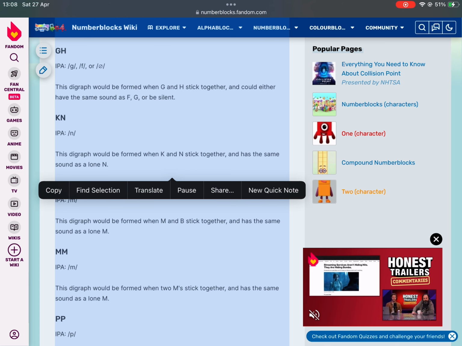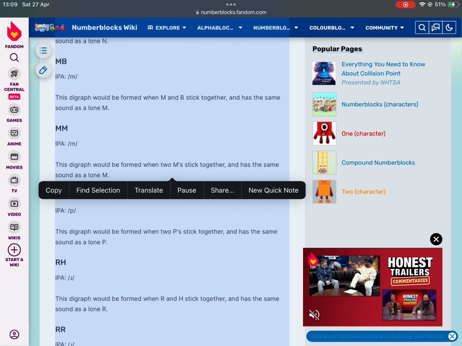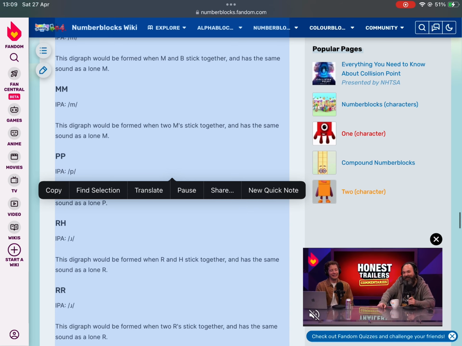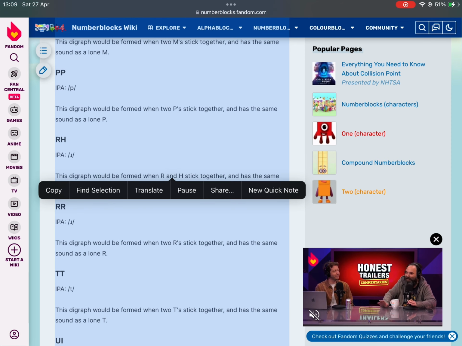KN. This digraph would be formed when K and N stick together, and has the same sound as a lone N. MB. This digraph would be formed when M and B stick together, and has the same sound as a lone M. MM. This digraph would be formed when two M's stick together, and has the same sound as a lone M. PP. This digraph would be formed when two P's stick together, and has the same sound as a lone P.